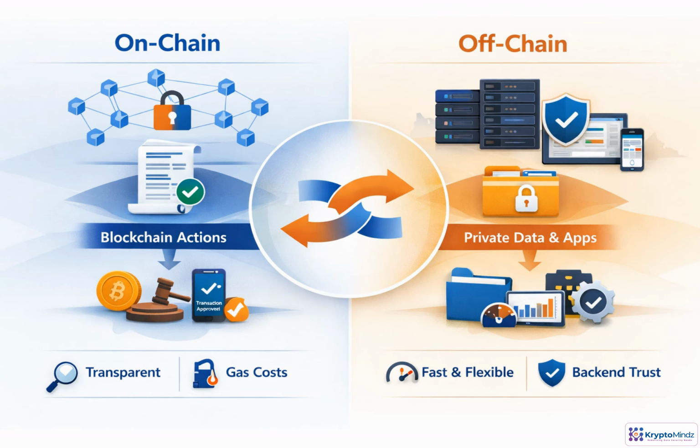Authorization checks can happen in 2 very different trust environments. On-chain checks are best for irreversible actions like transferring tokens, minting, or changing contract state. They are public, tamper-resistant, and enforced by the network, but every check adds gas cost. Off-chain checks are better for dashboards, private data, feature access, and user settings. They are fast and adaptable, but users must trust the backend to enforce them correctly.